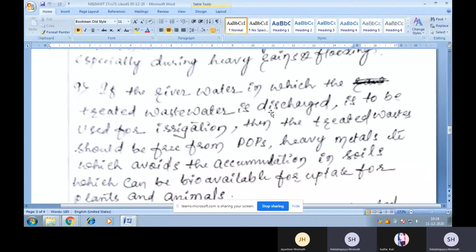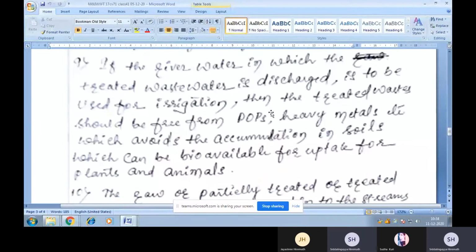Ninth one, I can say, if the river water in which the treated wastewater is discharged is to be used for irrigation, then the treated waste should be free from POPs, heavy metals, etc., which avoids the accumulation in soils, which can be available for uptake for plants and animals. So this is the principle related to treated wastewater. I can say the effluents in a sense, that is the water which comes out after treatment, that is known as effluent.